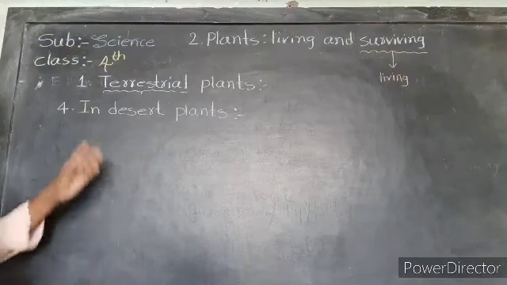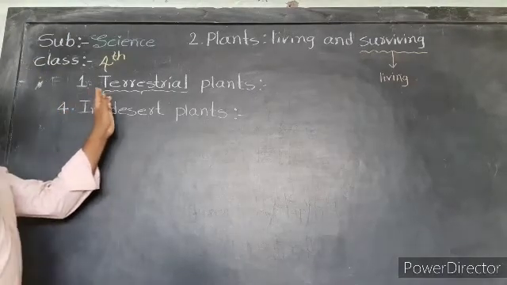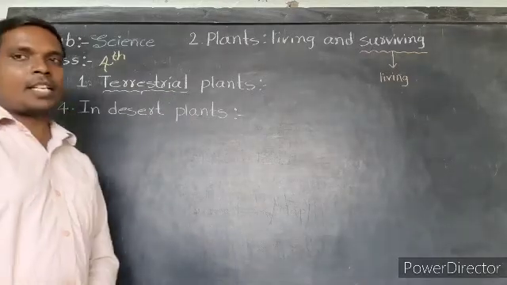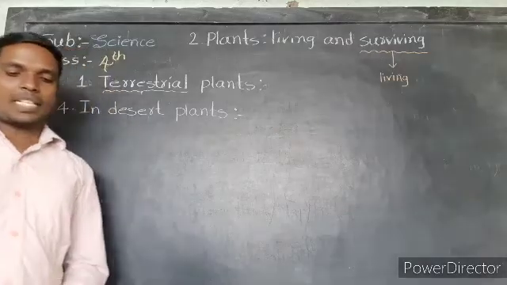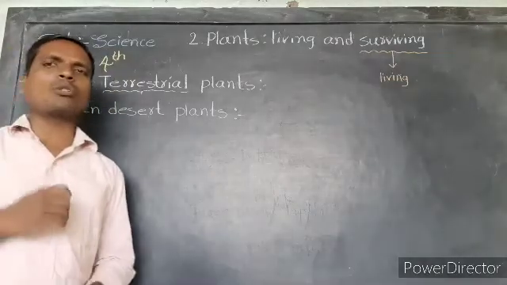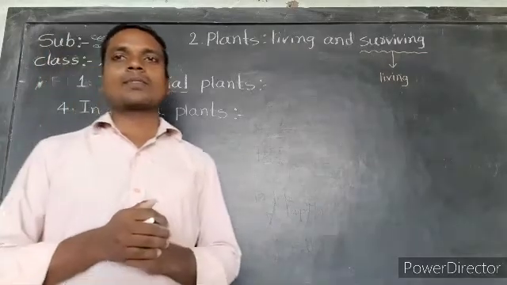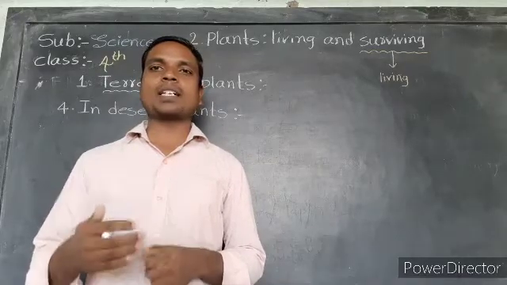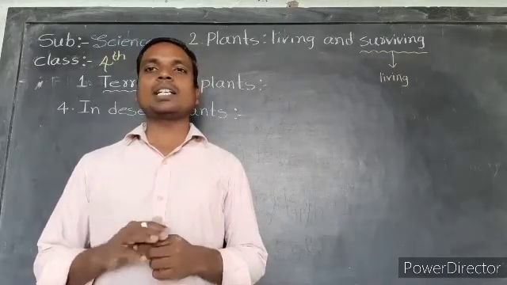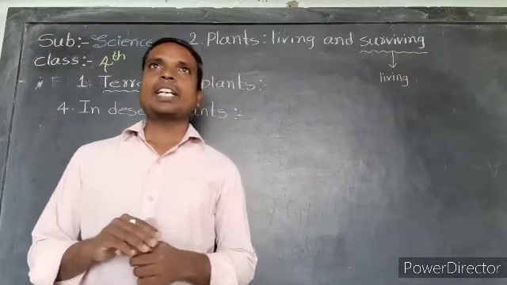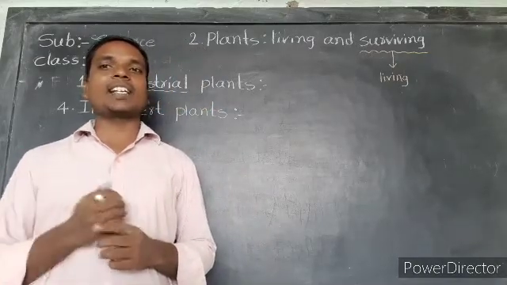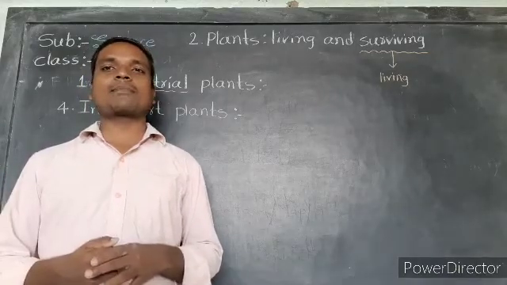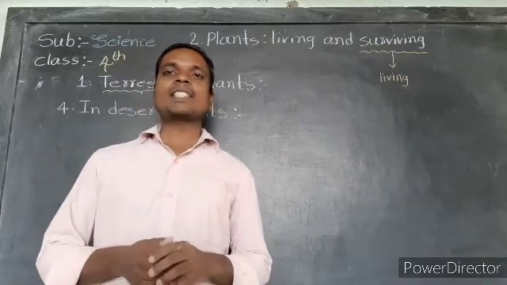So next, the fourth type of terrestrial plants is desert plants. So my dear students, in desert plants, most of the plants do not have leaves. Here spines are there instead of leaves.